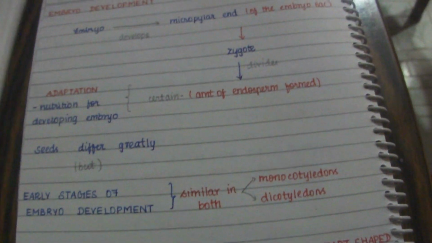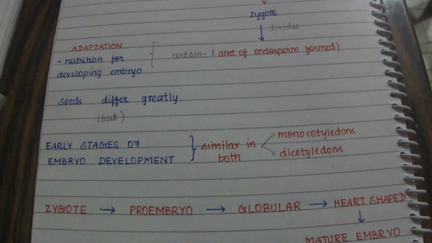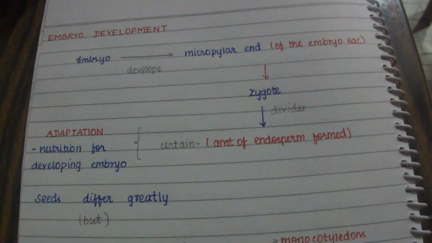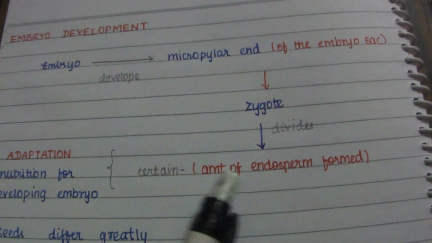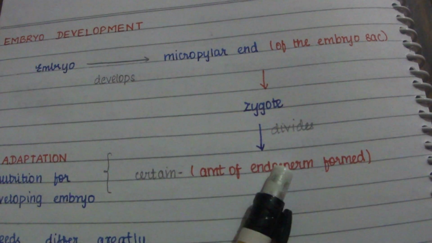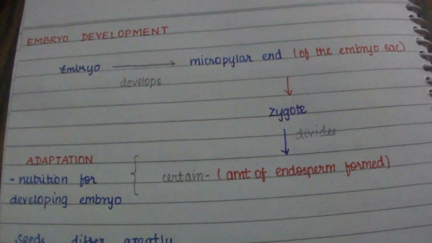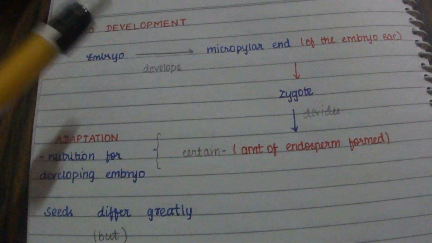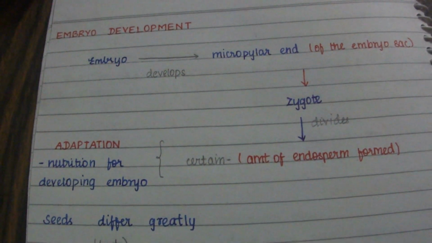Again, monocotyledons and dicotyledons have very similar stages of embryo development, and the zygote division depends upon the amount of endosperm. A particular amount of endosperm has to be formed because it can provide proper, assured nutrition for the developing embryo, which is developing at the micropylar end of the embryo sac.